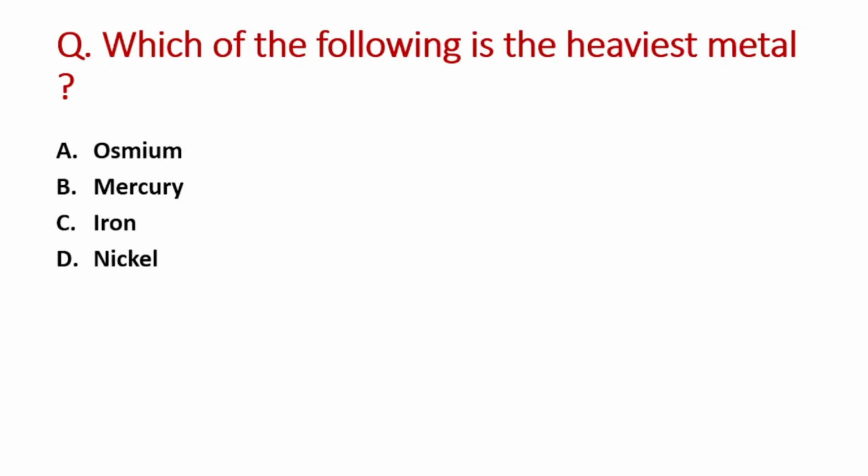Next question is, which of the following is the heaviest metal? A option is osmium, B is mercury, C option is iron and D option is nickel. So in these metals, the heaviest metal will be mercury. That is option B is the right answer.